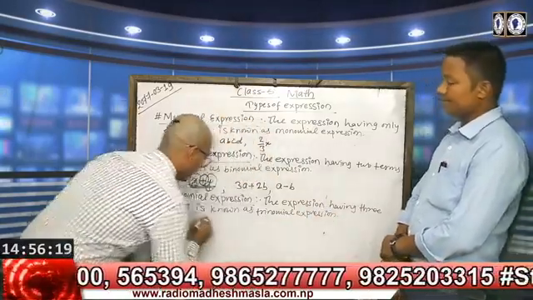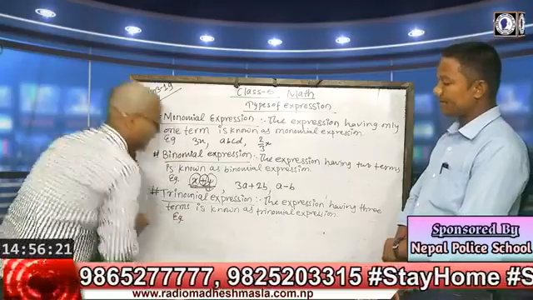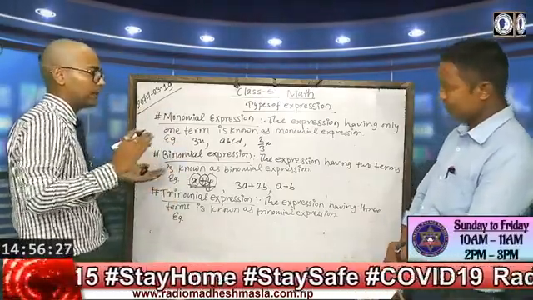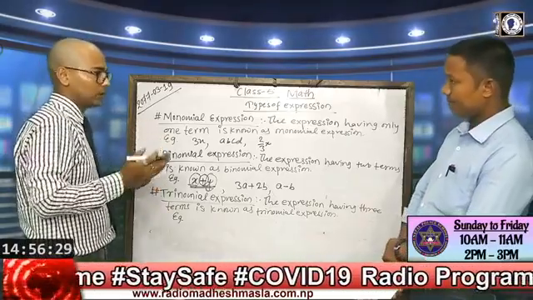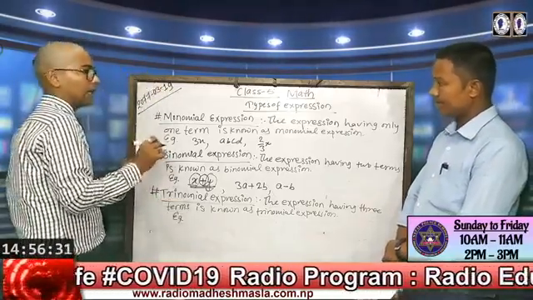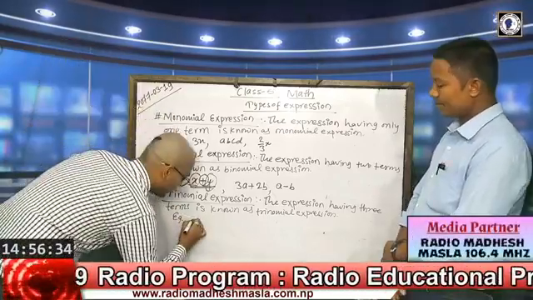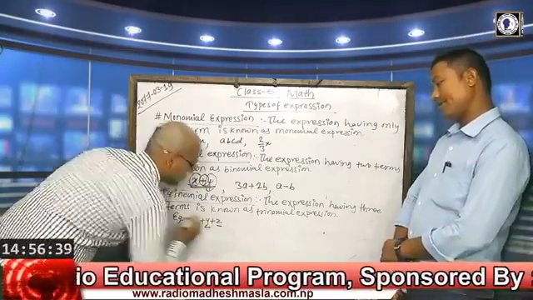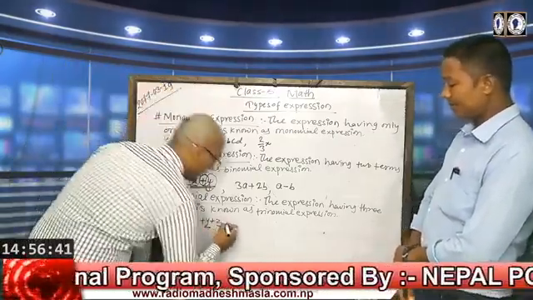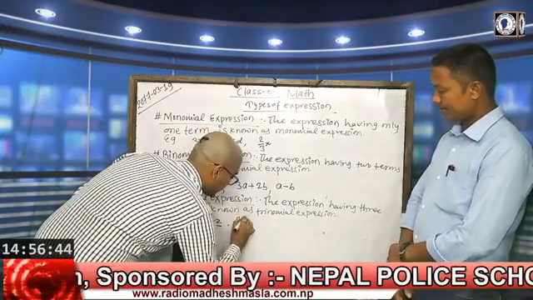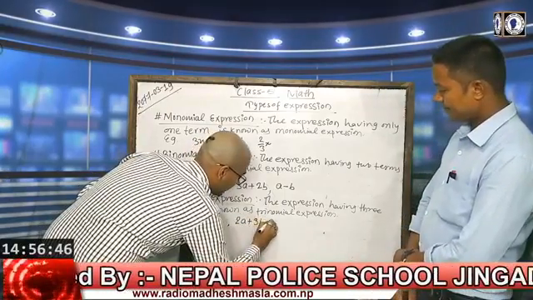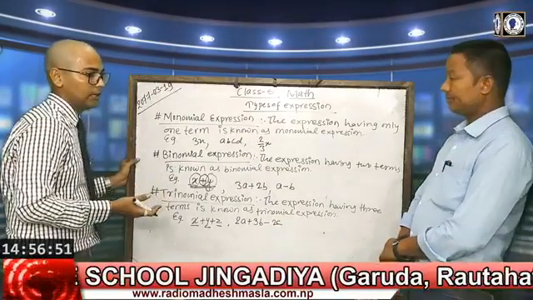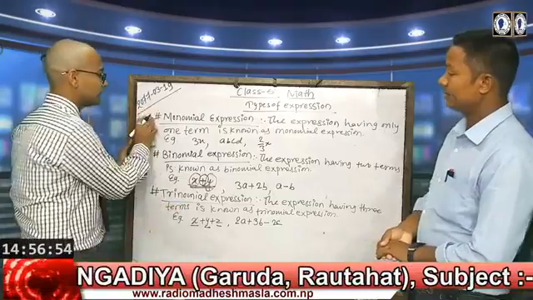For example, it should be 3 terms. That means the terms should be connected by plus or minus, or both, but it must consist of 3 terms. That means x plus y plus z: x, y, and z, these are 3 terms. In the same way, suppose 2a plus 3b minus 2c, they are 3 terms.